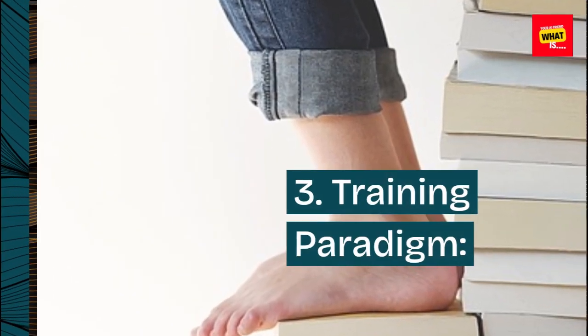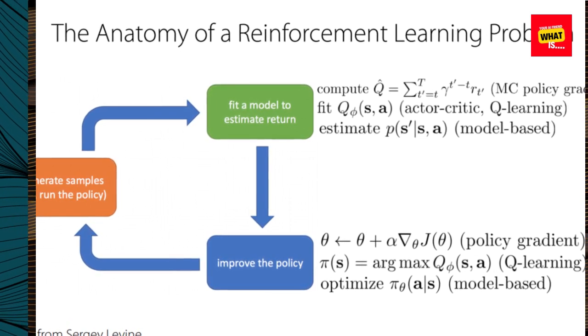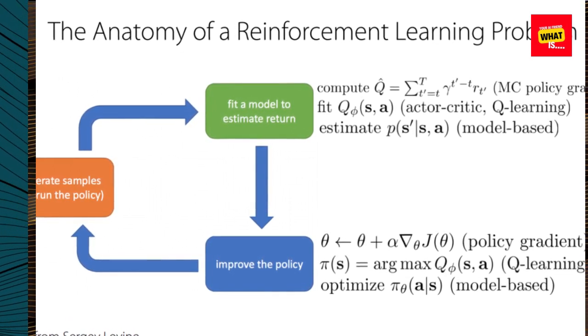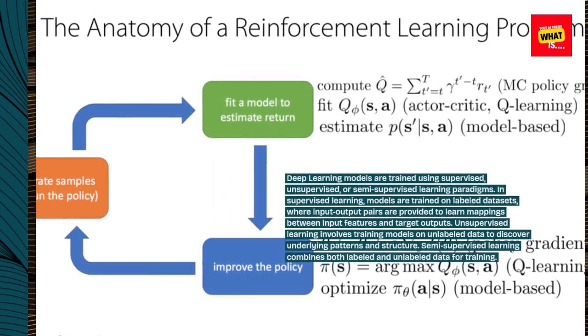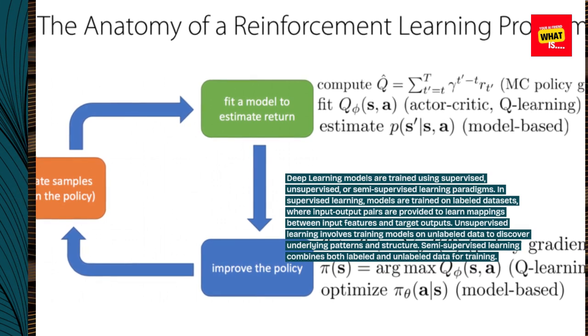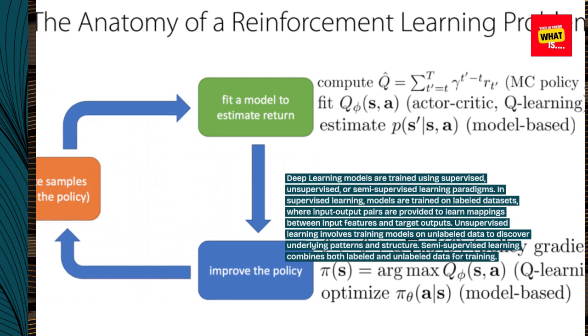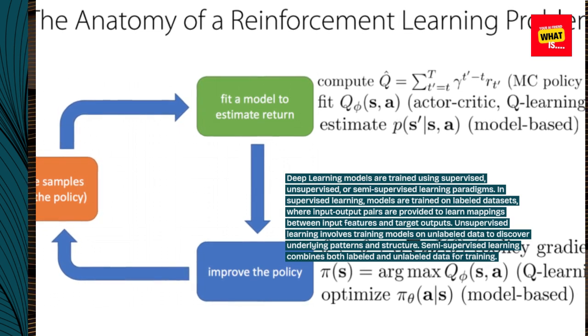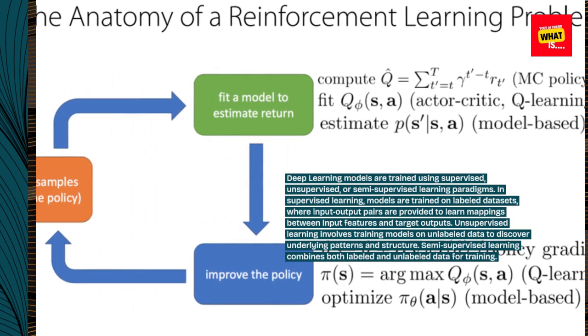3. Training paradigm. Deep learning models are trained using supervised, unsupervised, or semi-supervised learning paradigms. In supervised learning, models are trained on labeled datasets, where input-output pairs are provided to learn mappings between input features and target outputs. Unsupervised learning involves training models on unlabeled data to discover underlying patterns and structure.